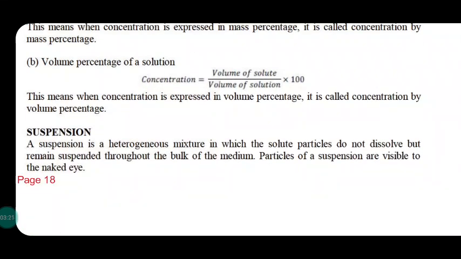So concentration is expressed in terms of mass percentage, that is, mass of solute divided by mass of solution into 100. Okay.